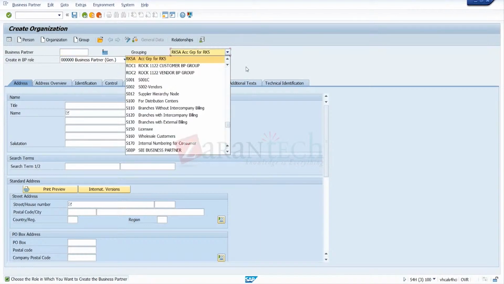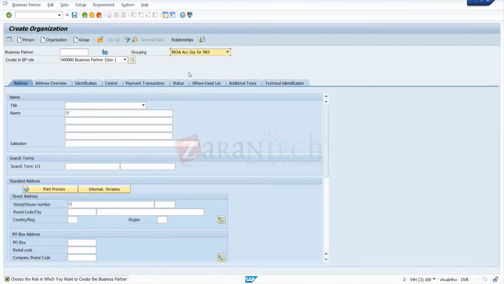This is for the number range concept. This account group is basically for number ranges. So when you make customer master data, you get a number. Correct.